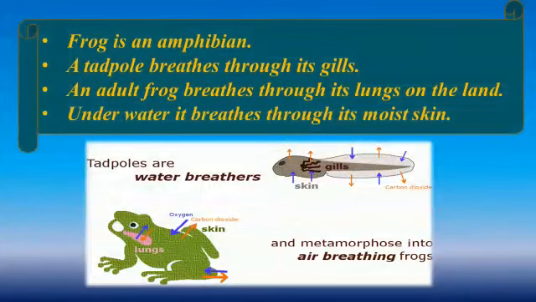Next is about the breathing organ of a frog. You all know that frog is an amphibian. Amphibian means the animal which can live both on land and in water. The baby frog, that is a tadpole, breathes through its gills. But an adult frog has two types of breathing organs, that is lungs and the moist skin. The adult frog breathes through its lungs on the land and through its moist skin underwater.